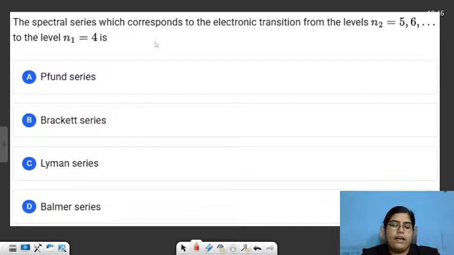That is, from any higher excited state, the electron is finally coming to the fourth orbit. So what should be the name of our series? We just discussed this.